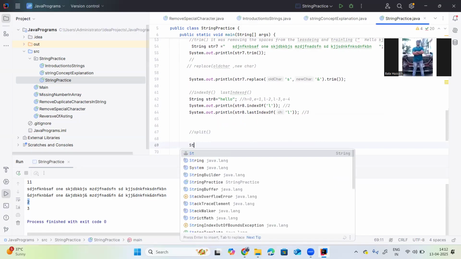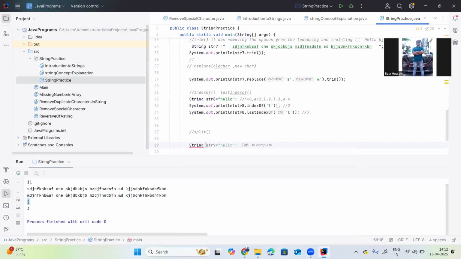For example, string str9 equals, and I am providing some values like hello, AWS, DevOps, comma separated, Java, Python. If I want to split this string,